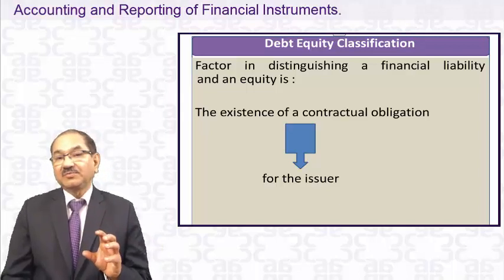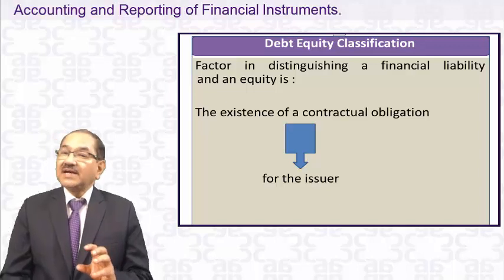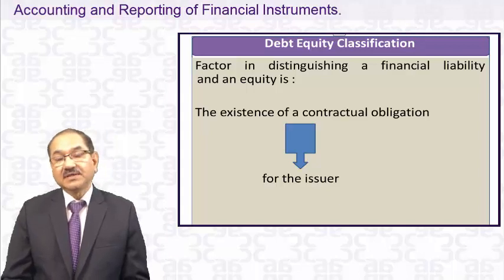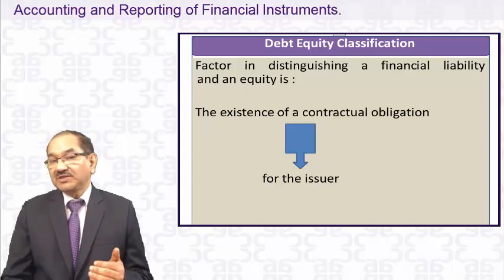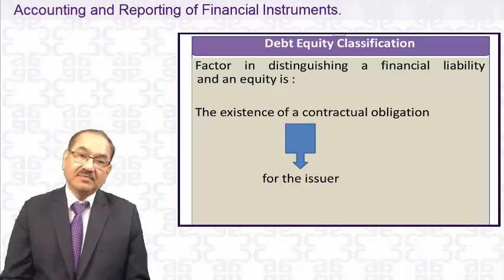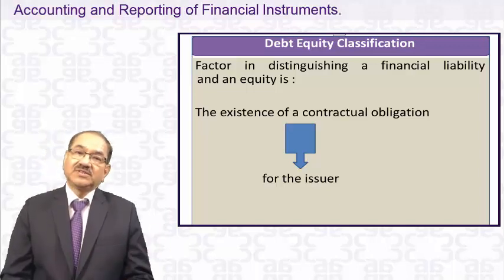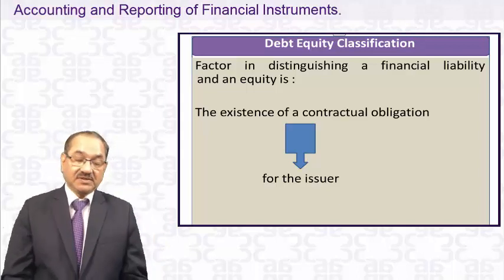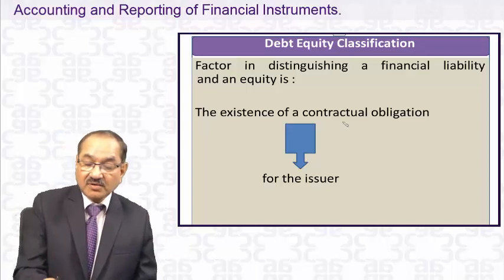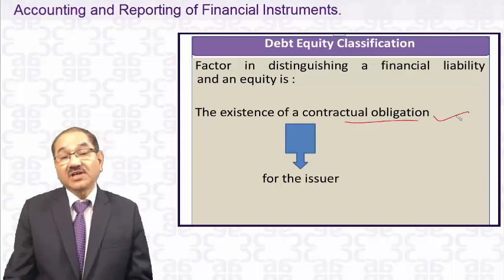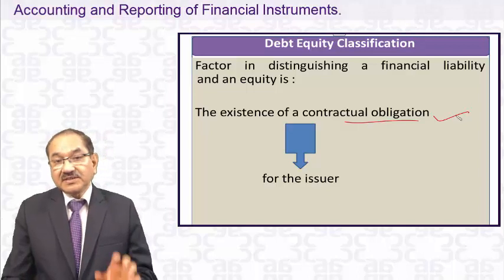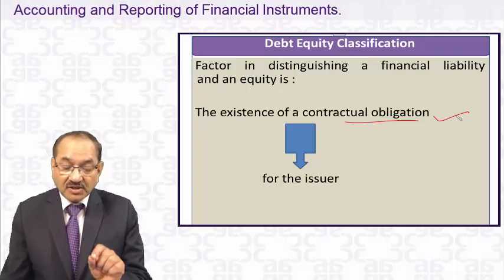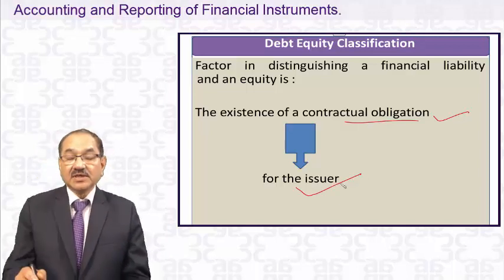And there is a clear distinction we have to make, because there are different rules of accounting measurement for equity and for liability. We have to be very sure whether it is a liability, and which rule we have to apply to the liability. If it is equity, different rules apply. Now, the factors which distinguish between liability and equity: the existence of a contractual obligation. That is the first factor which distinguishes liability from equity. Contractual obligation for the issuer.